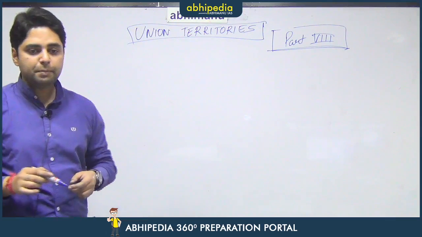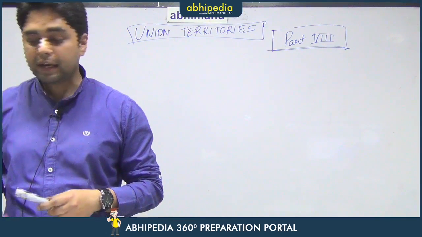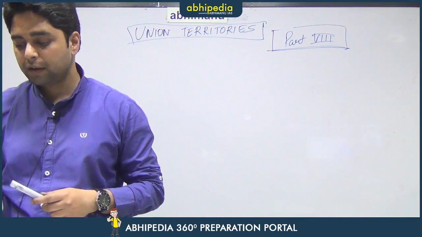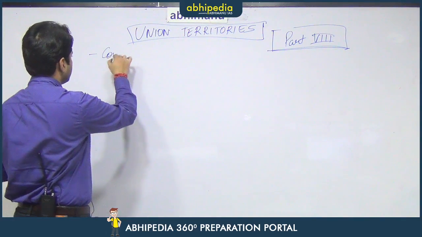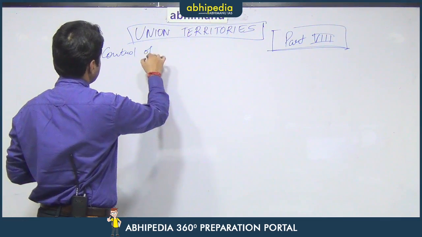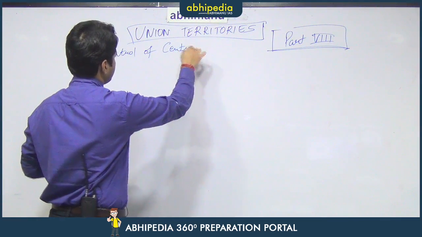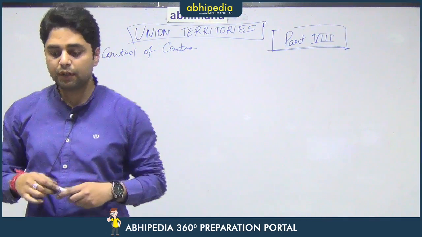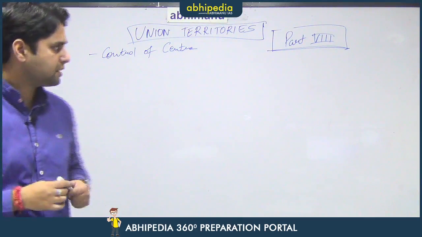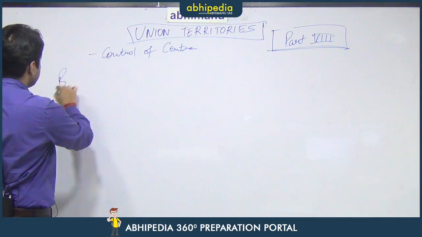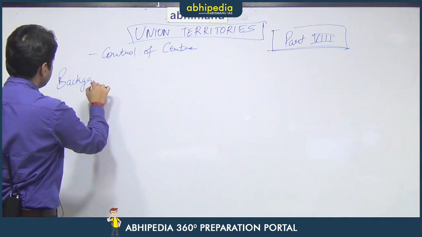Union territory simply means that territory that directly comes under the union government. So, it is under the direct control of the center or the central government. It is directly under the control of the center or the union government. So, let us see some of the background of union territories, how the union territories came into being.